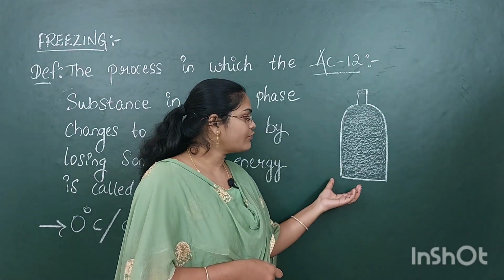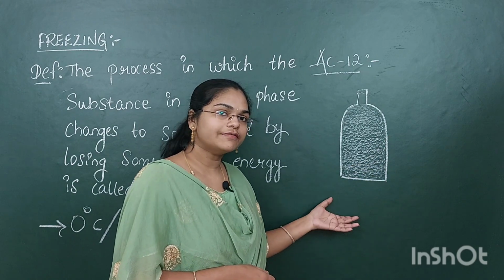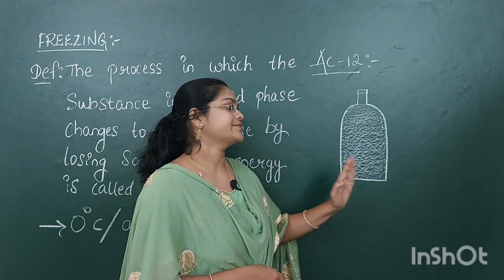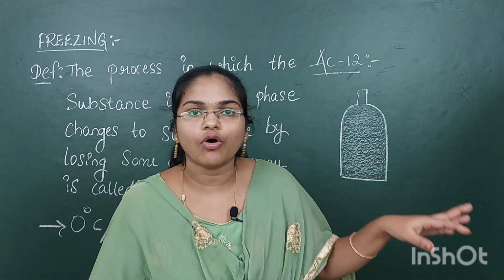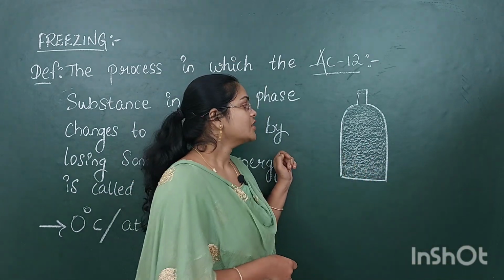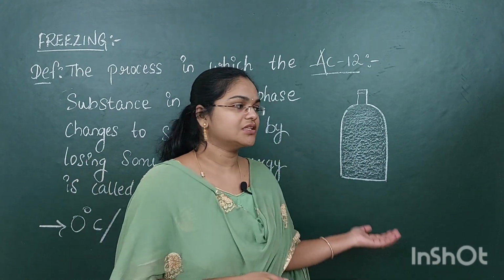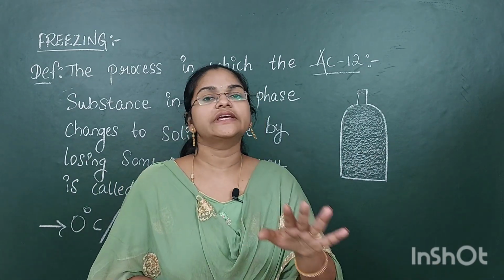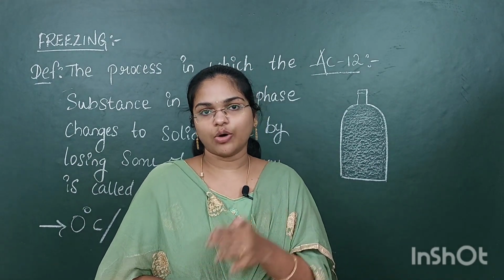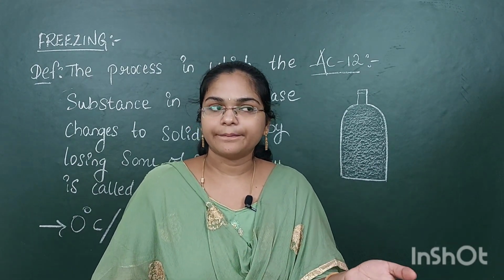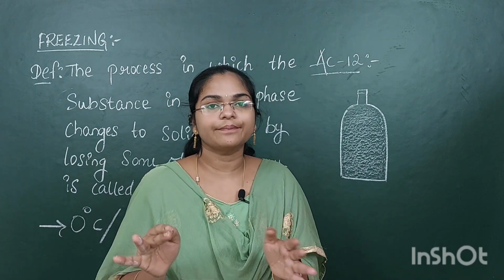So the volume of water which is present in that bottle is equal to the volume of the bottle. Next, after 4-5 hours, we have taken that bottle out from the deep freezer. When you take the water bottle out from the deep freezer, what do you observe? You observe that the bottle is broken.